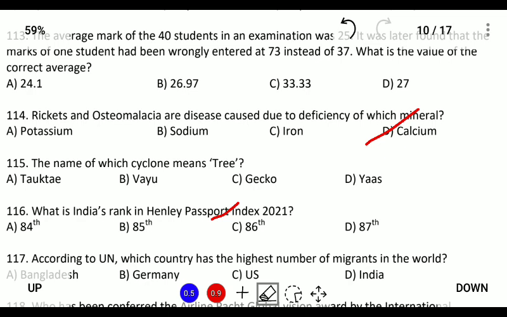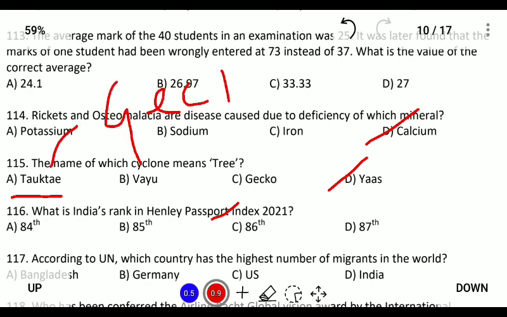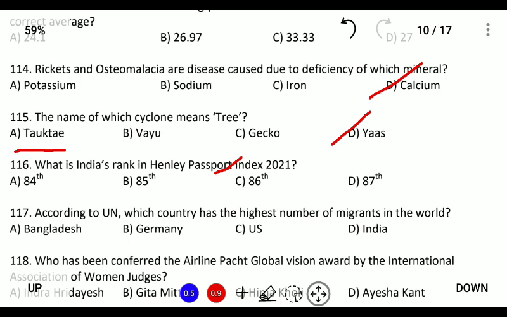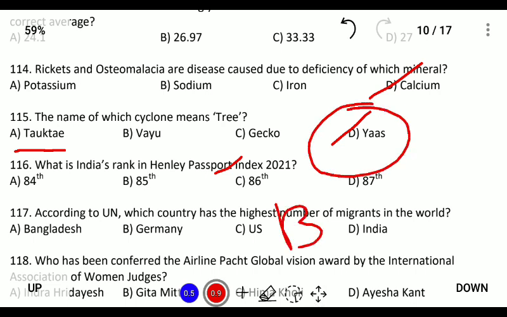The name of which cyclone means tree? So the tree cyclone has been given to the cyclone Yas, which was given by Oman, whereas Tarkote was given by Myanmar, and this means gecko or house lizard, and Yas means tree. Cyclone Yas flew over the Bay of Bengal, whereas Tarkote is a cyclone that flew over the Arabian Sea.